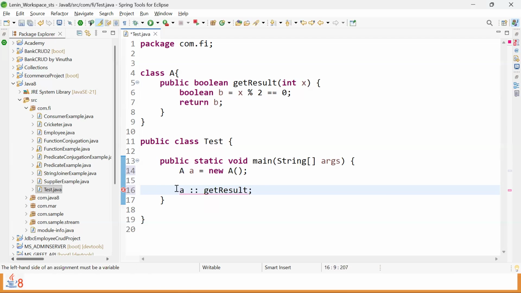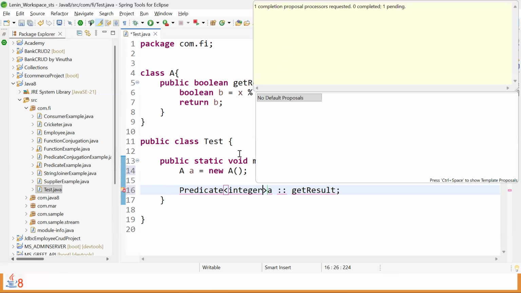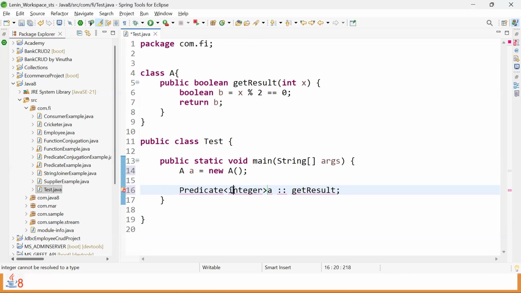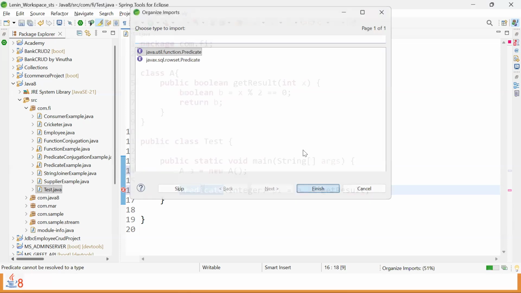So then what is the function interface which is suitable for this one? We can use predicate or we can use function as well. So predicate of which generic input, say integer, then control space to import the wrapper class or I capital. Then some predicate reference of programmer choice. Let me use something else, say P1. Now control shift O for required imports, then everything will be imported.